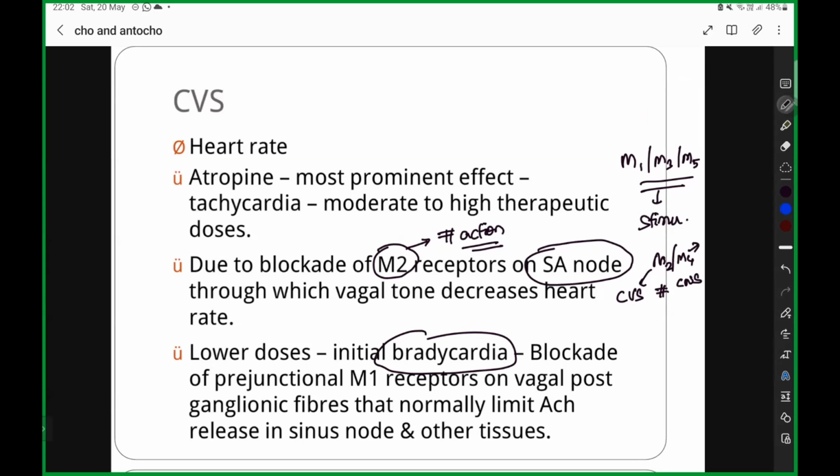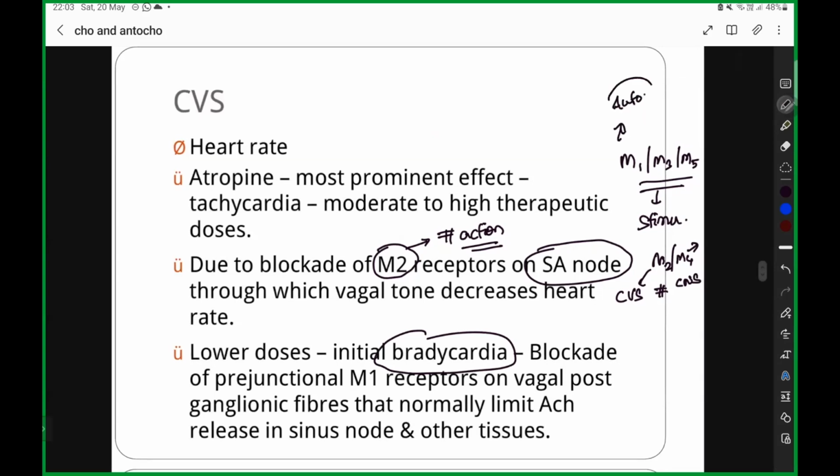M1, M2, M3, M4, M5, we read? Of these, M2 and M4 are inhibitory reactions, and M1, M3, M5 are stimulatory reactions. You all know that M3 is also going to have a smooth muscle action. M1 is at the autonomic ganglion. Okay? M1 is at the autonomic ganglion. You all know that when the autonomic ganglion is stimulated, that is also going to cause one action, M3, M5.